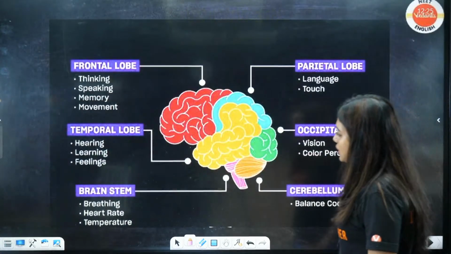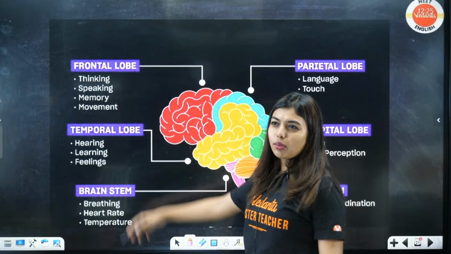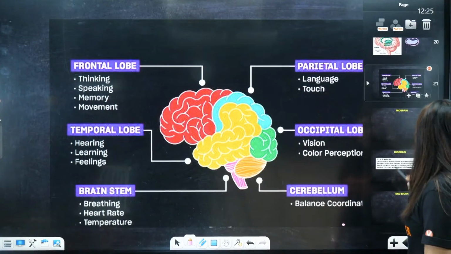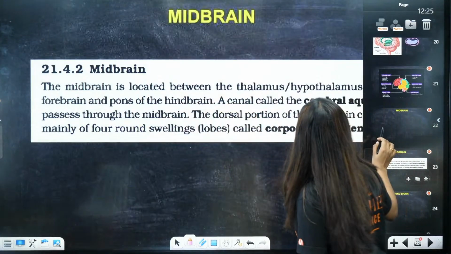Students, lobes also I have written here. What is the job of each lobe? You don't have to know this. But in case you feel like, ma'am, I need to know it, then you need to know it.